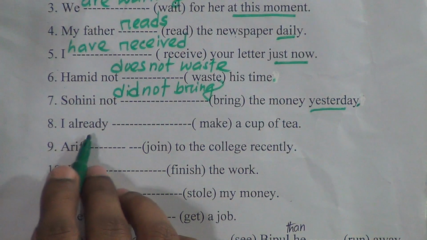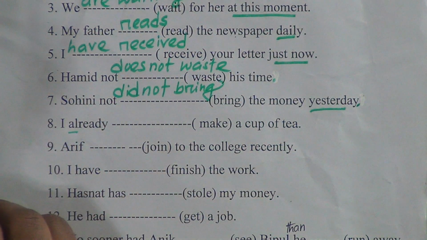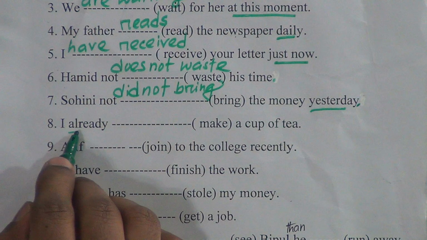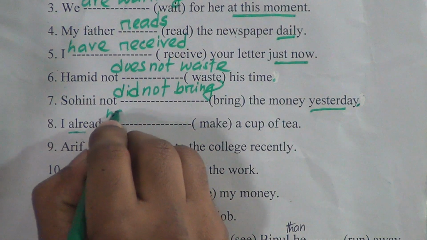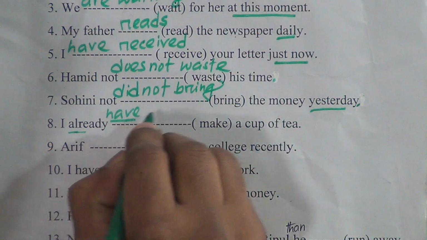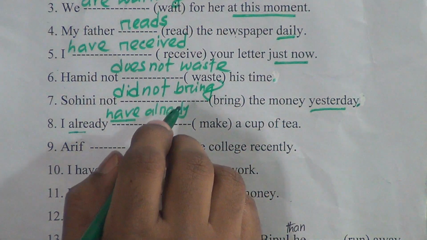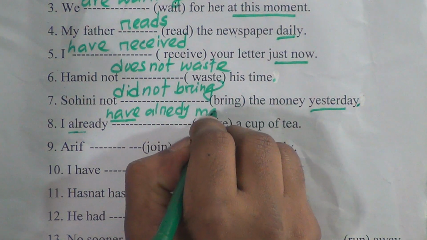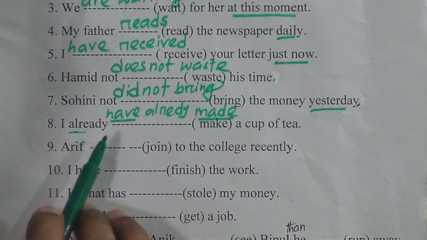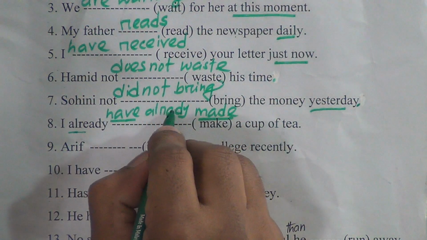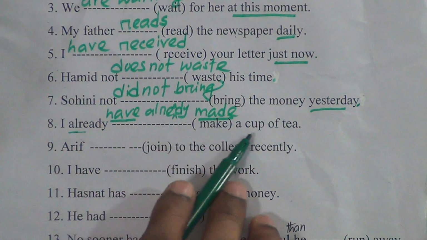Number 8, I already dash a cup of tea. So if we find already in the sentence, we have to make the sentence present perfect tense. And if you find this adverb after the subject, we have to write in this way: I have, underline, and already. You have to write this adverb in the middle of have or has and the main verb. So I have already made. You have to underline only have and made. You do not need to underline this word already. So I have already made a cup of tea.